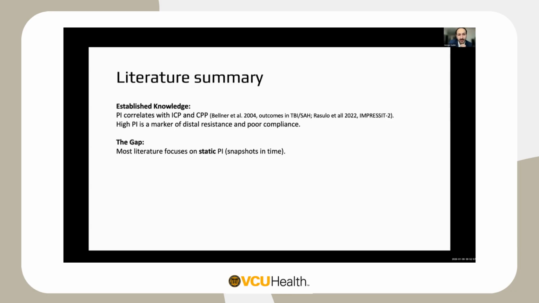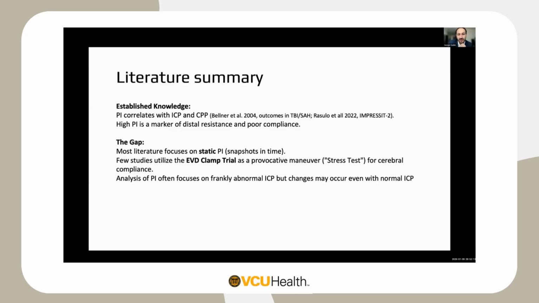What we don't know is that most of this literature focuses specifically on a static pulsatility index, like a snapshot in time. And really few studies utilize the clamp trial as what we're calling a stress test or provocative maneuver to check for cerebral compliance. Sometimes we just focus on frankly abnormal ICPs, but we've seen that this could still happen with normal ICPs. And as far as we know, there's no direct evidence linking a pulsatility index change during a clamp trial to whether this leads to successful weaning across this diverse patient group.